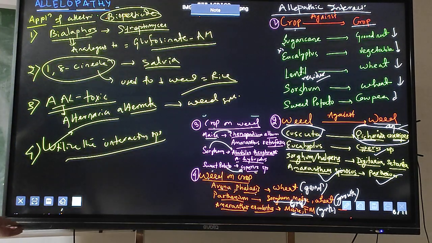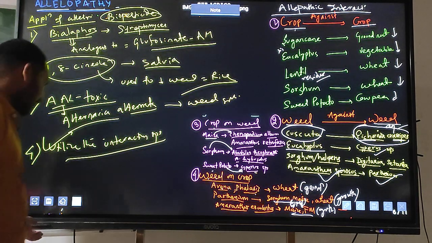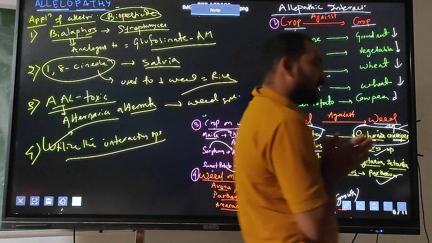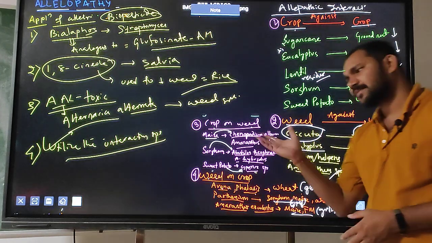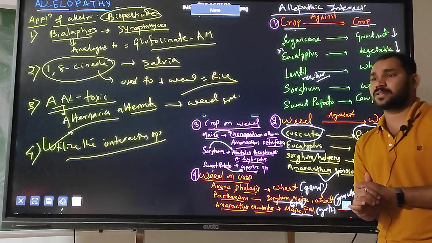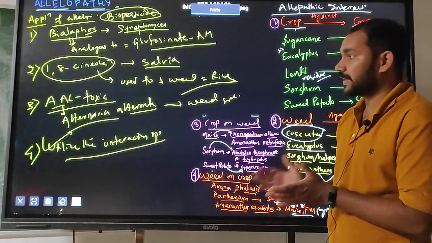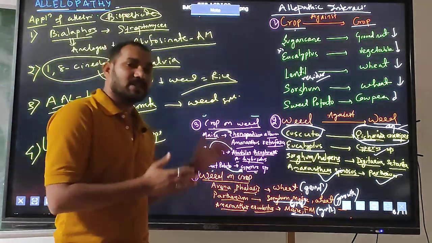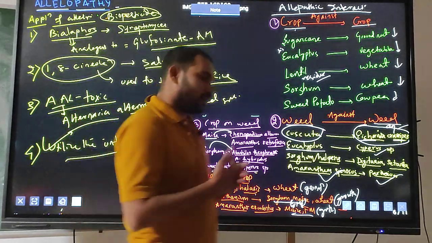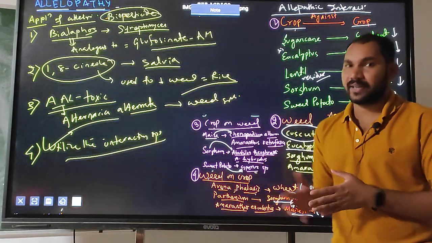So this is the class. I think you have already understood what allelopathy means and what the importance of allelopathic interactions is regarding weed suppression and plant growth. Thank you. If you have any doubt, please write in the comment section so that I will clear the doubts in the next class.